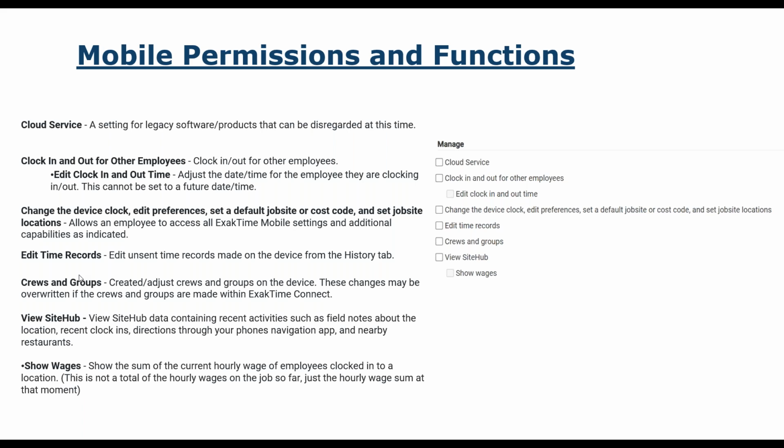Site Hub is a different way also to view my crew or group, and it will contain certain activities like field notes about the location. It will tell me who's clocked in. It will show me where they're clocked in. It's like the dashboard of the Connect is also on the mobile phone. So it gives you directions to the nearest hospital, restaurants, and so forth. So that's really just a viewing function. And then also showing wages. A lot of times we don't do this, but again, you have that discussion with your supervisors if you want to show the wage, and that wage does need to be in the employee profile on the Connect side, okay?